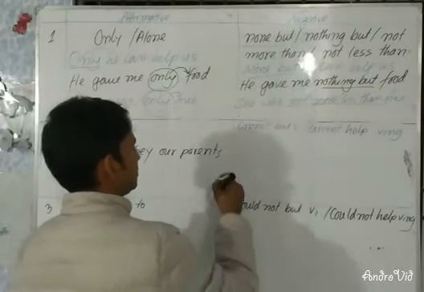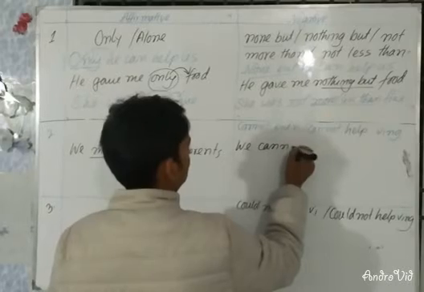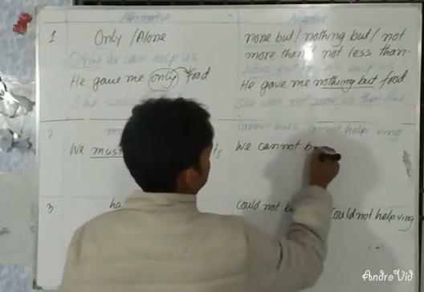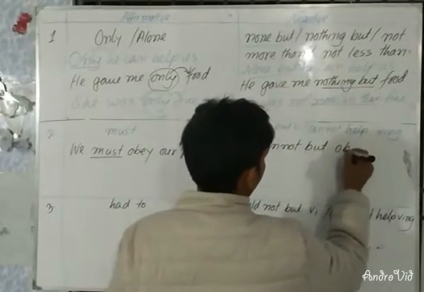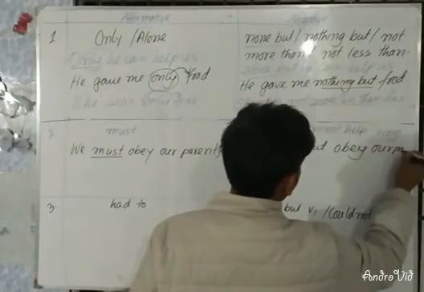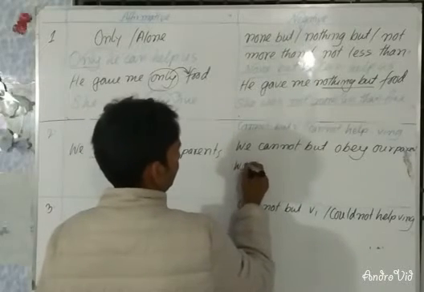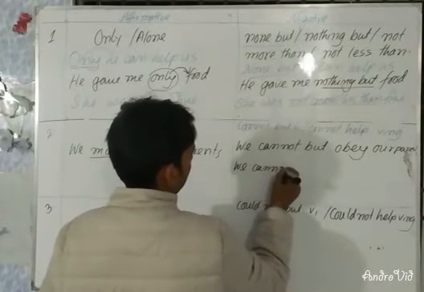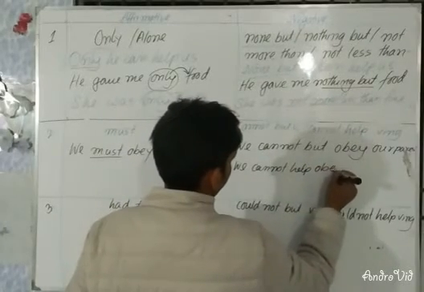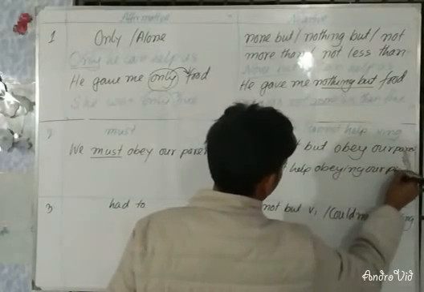Instead of must, you can write: We cannot but obey our parents. Or we cannot help obeying our parents.